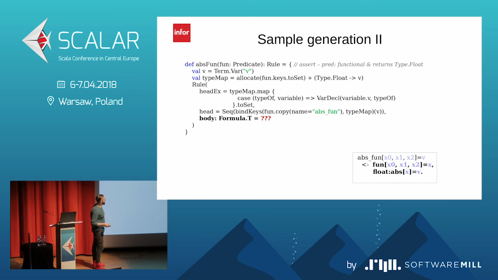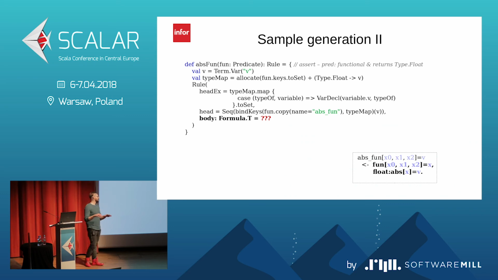Okay, so the next thing is we need to have the body. And the body is a formula. And the formula here is a sequence of conjunction, because we have the comma, yeah? So it's a conjunction of two atoms. So what is missing? The missing thing for us is the float ABS, because we do not have that predicate.